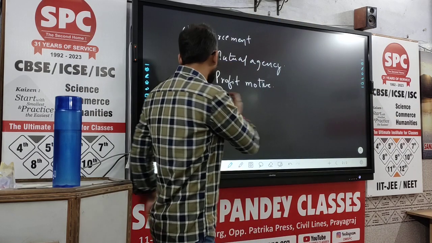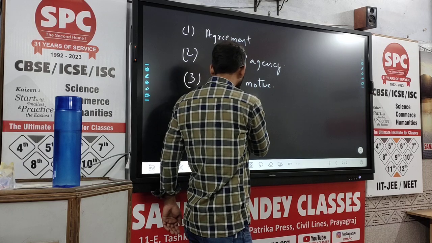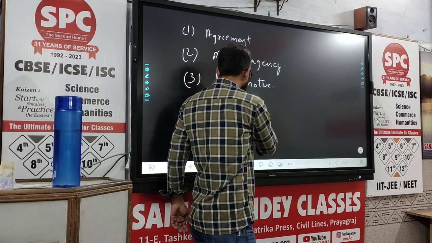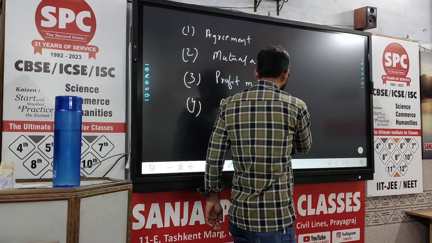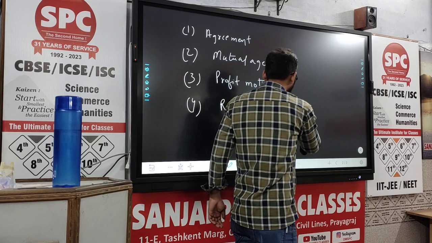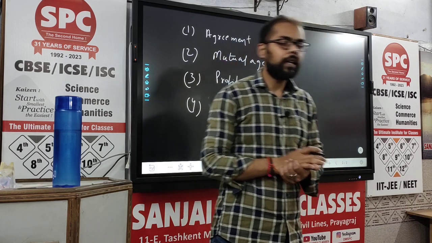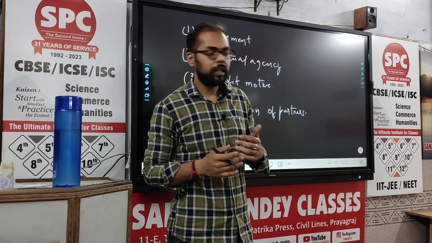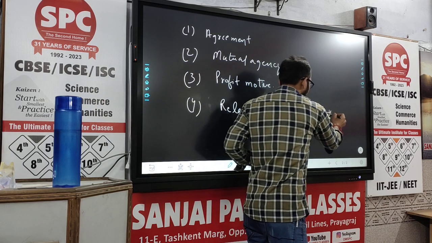The fourth one is relation of partners. So what is the relation of partners with the firm? Relation of partners with the firm.